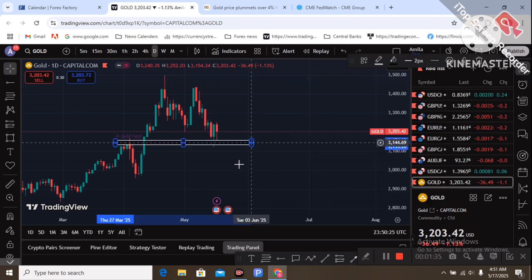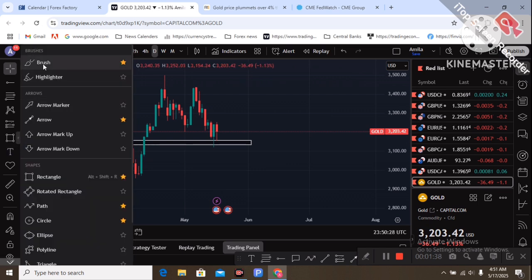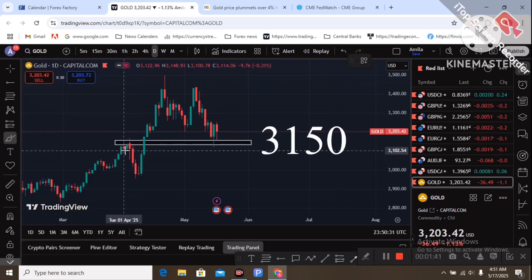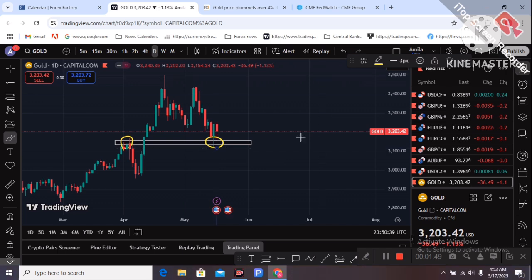The important level is this level, the 3150 level. That's the left side resistance. Resistance becomes support on the right side, simple technical theory. Price again pushed from this support level to the 3150 level. That's the technically important long level on the daily chart.